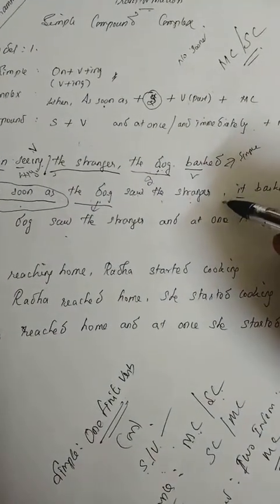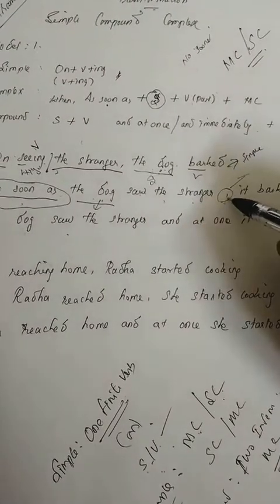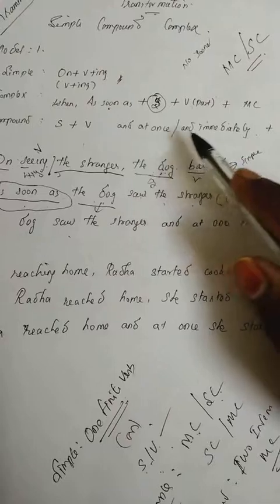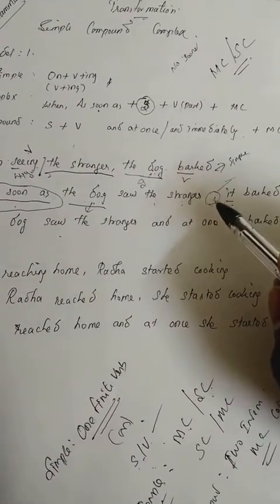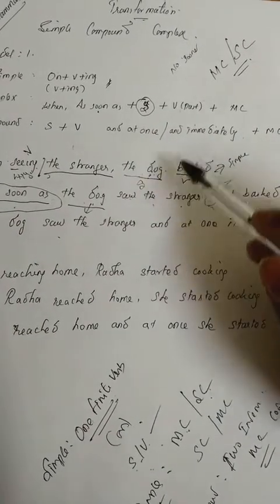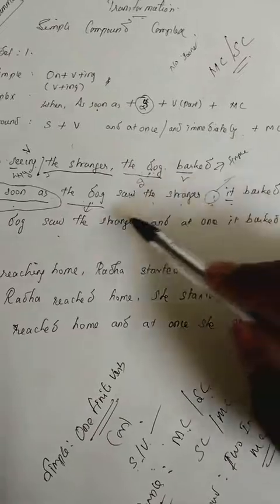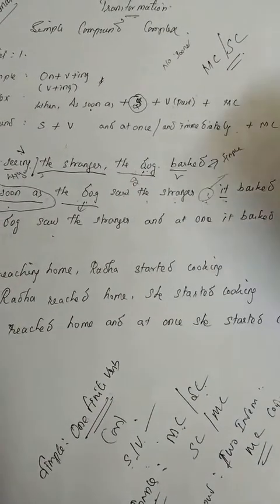And here the comma, right? You take away the comma, and instead of the comma you have to use "and at once", otherwise "and immediately", right? Instead of this comma in the complex sentence, we have used "and at once" as a compound, or you can go for "and immediately", right? So that's why: the dog saw the stranger and at once it barked.